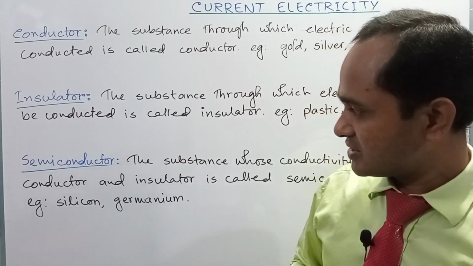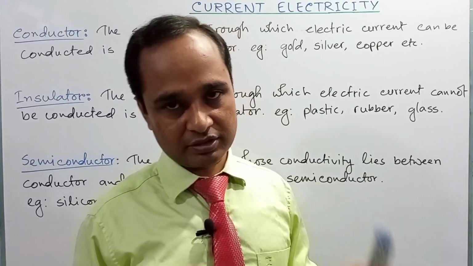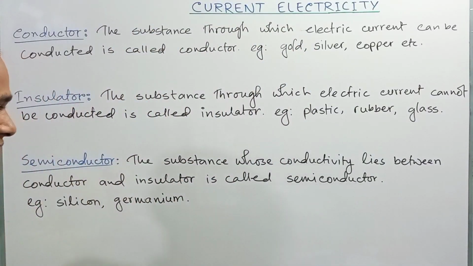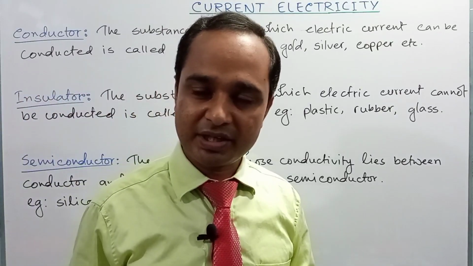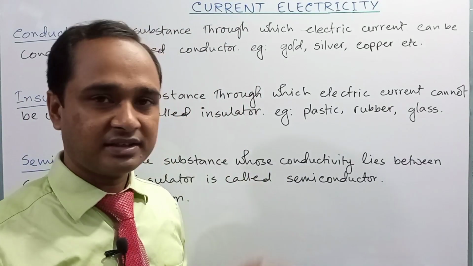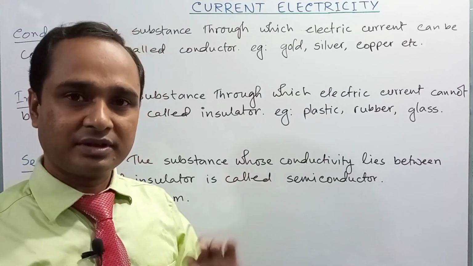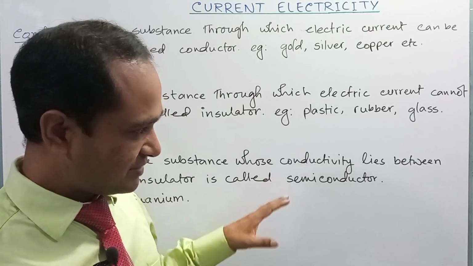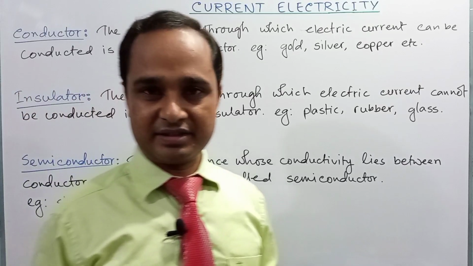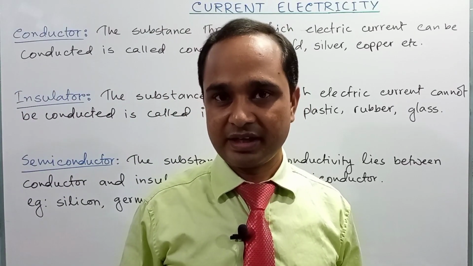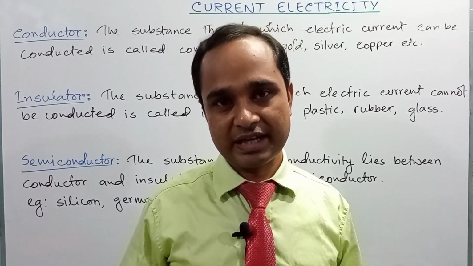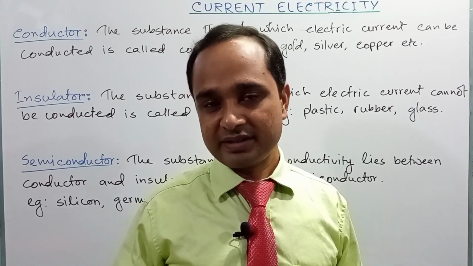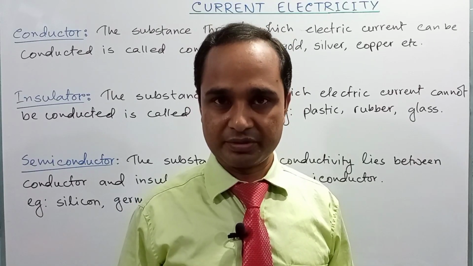So, in some special system or situation, that is, at higher temperature, a semiconductor can conduct electricity, but at normal temperature it will not conduct electric current, or it will not allow charges to pass from one point to another point. So in some special cases, a semiconductor acts like a conductor, and in normal situations it acts like an insulator. So sometimes a semiconductor acts like an insulator and sometimes it acts like a conductor. Okay.